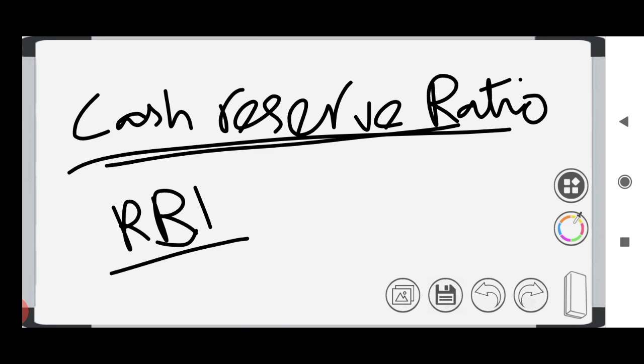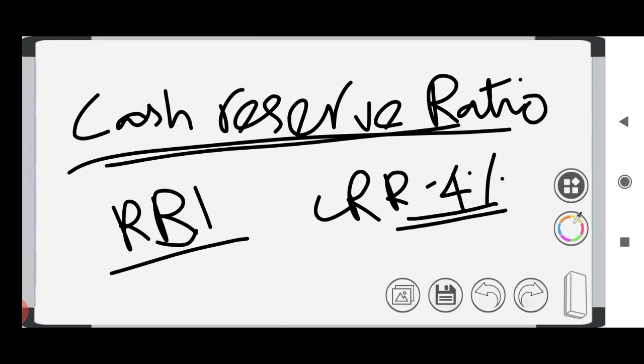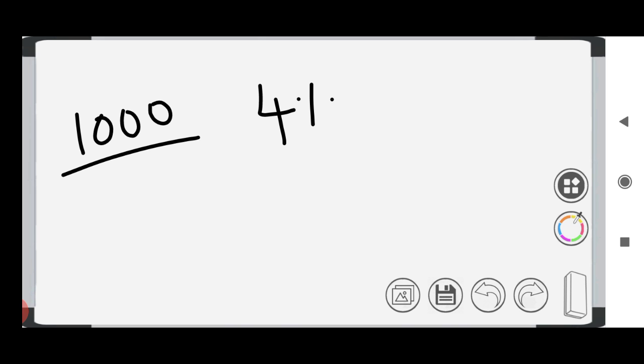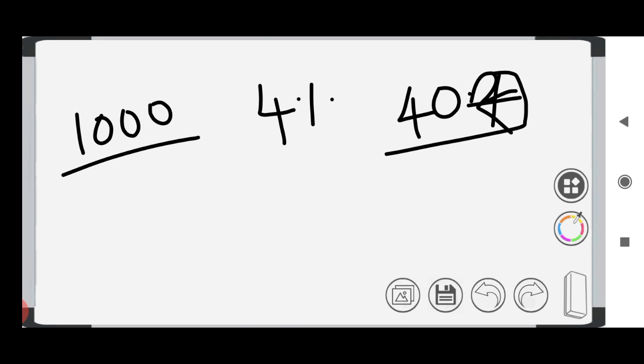Monetary policy is announced by the RBI once every 2 months. If it announces CRR as 4%, then 4% of the amount will be kept with the RBI. The bank should give 4% of its money to the RBI, and the RBI will not give interest for this 4%. Let us say a bank has 1,000 rupees, and the CRR is announced as 4%. Then the bank should give 40 rupees to the RBI, and the RBI will not give any interest for these 40 rupees. That is called the cash reserve ratio.